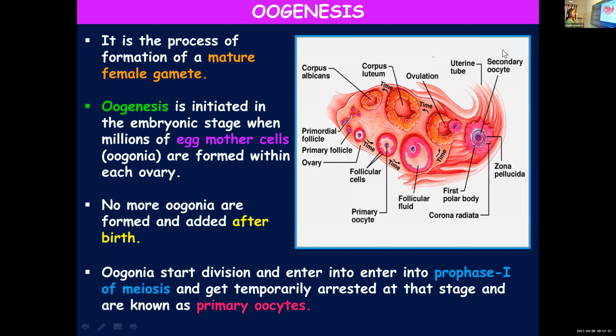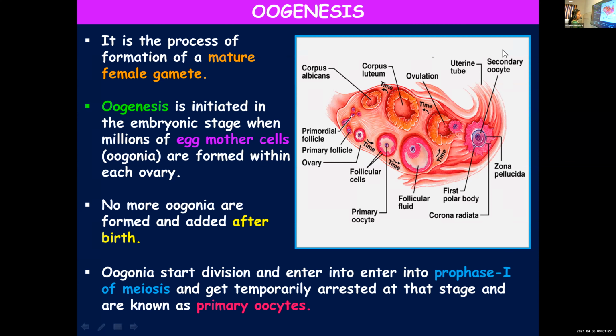Once again, I'll repeat the points. It's a process of formation of mature female gamete, and it begins at the embryonic stage, and millions of oogonia or egg mother cells will be formed within each ovary of the female embryo, and no more oogonia will be formed or added after birth. Oogonia will undergo division.